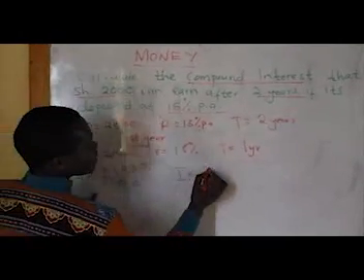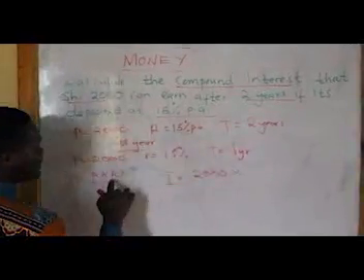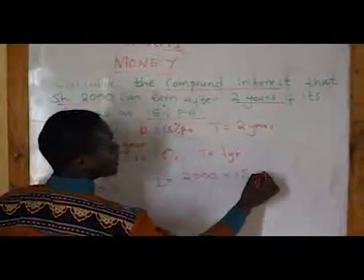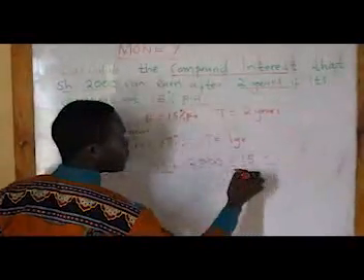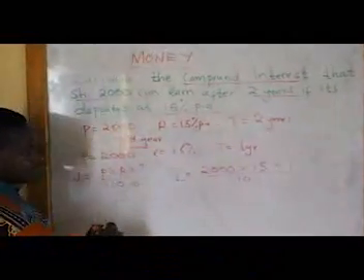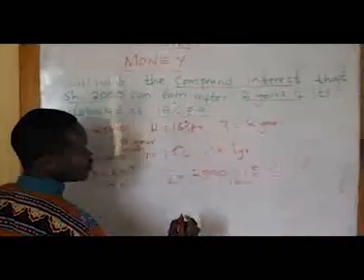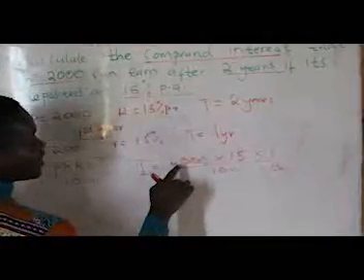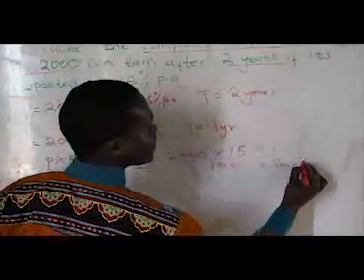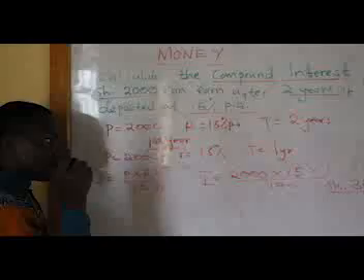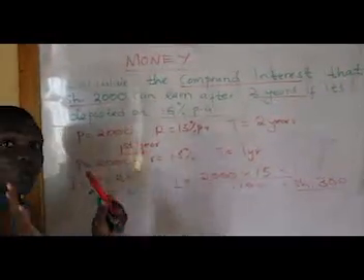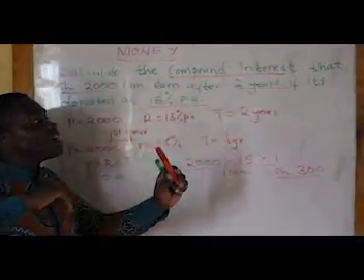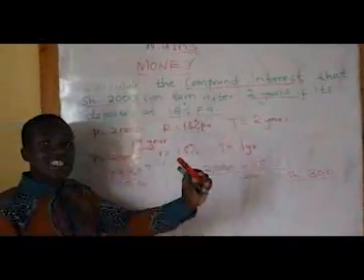principal is 2,000 shillings times the rate is 15% times the time is 1 year. That is over 100. So the percent is this, 15%. So let me simplify the zeros. So the answer is going to be 20 times 15. This is 300. So in the first year, the bank calculated his interest and it was 300 shillings in the first year. But this person did not want to withdraw the money. He waited until the end of 2 years. So I'm going to move to the second year.